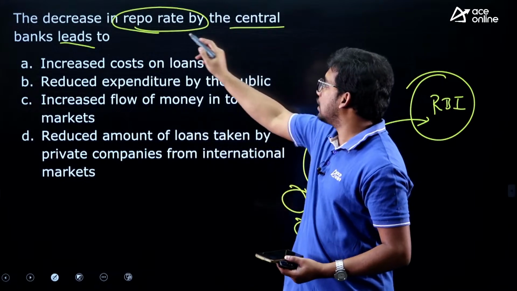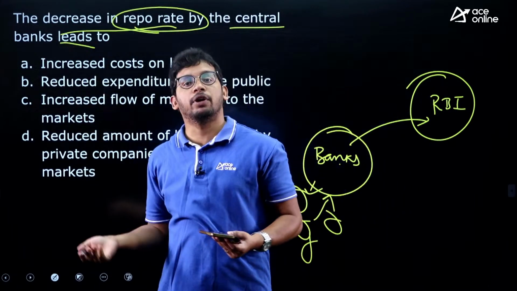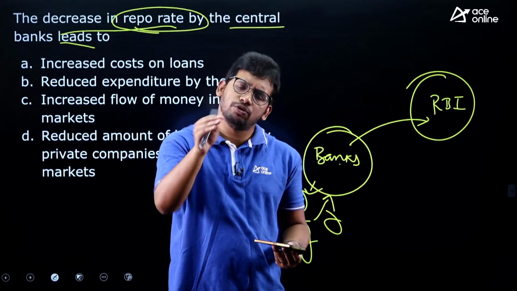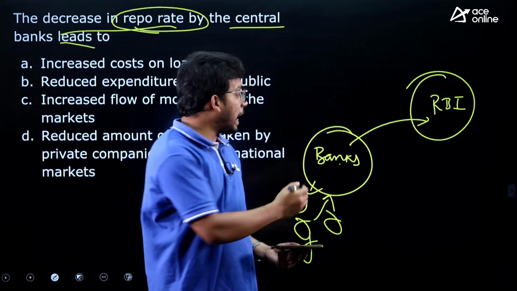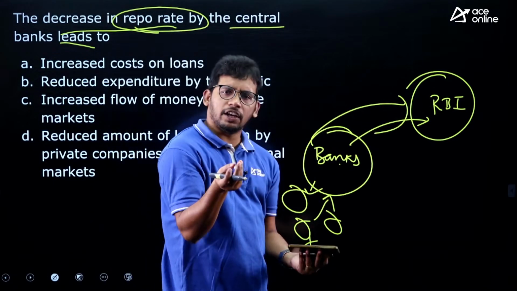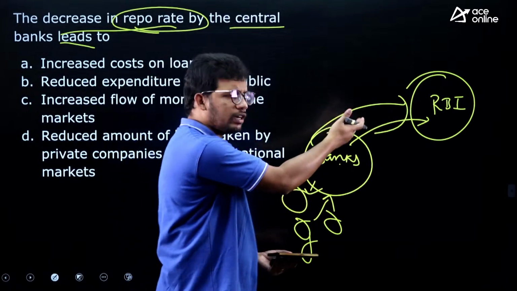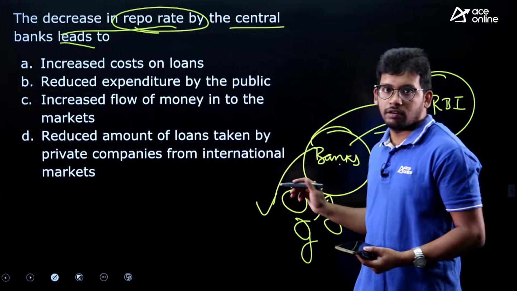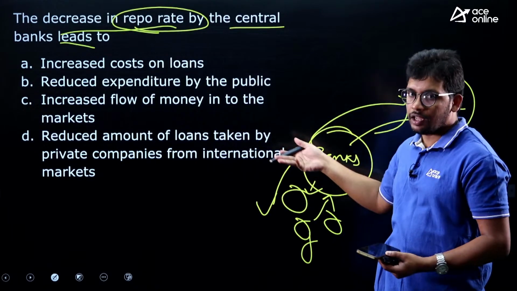Now what has RBI done? RBI has decreased the repo rate. It means they have decreased the interest rate. Now you don't need to pay 4%, you just pay 2%. Now banks will rush to take the money. Why? Because they need to pay a very small amount of interest, so they take more money from RBI, and then they give loans to the corporates at 4%, 5%, 6%, and then they earn money.